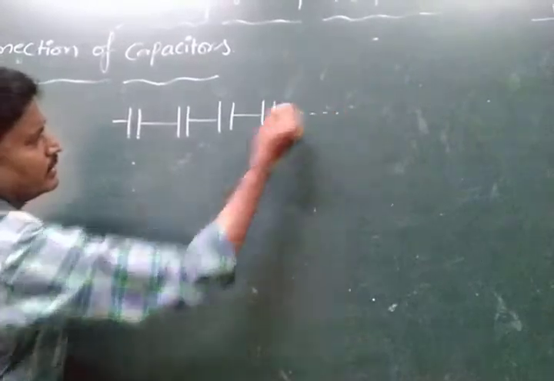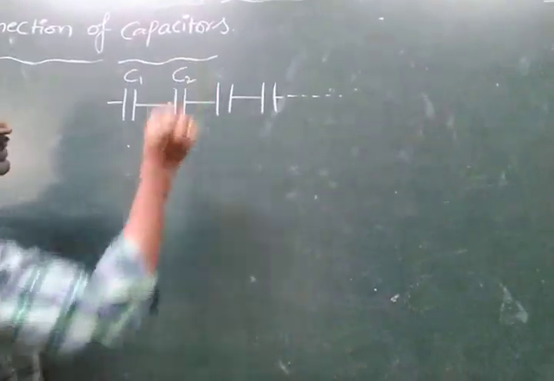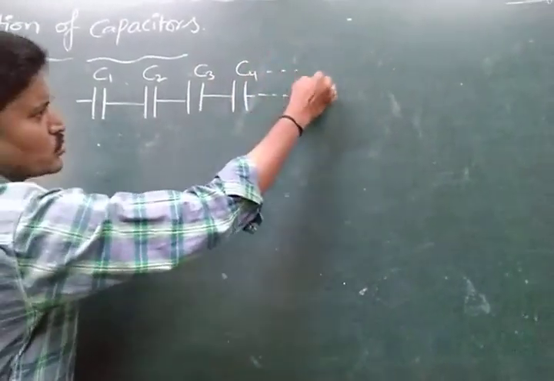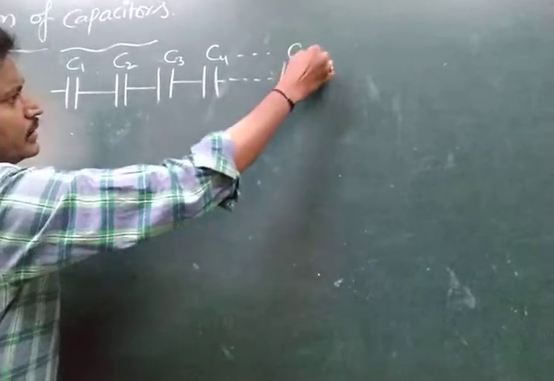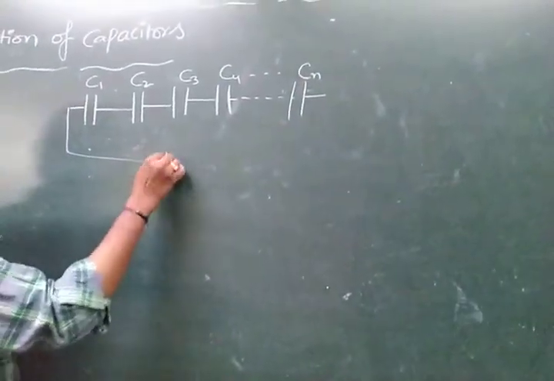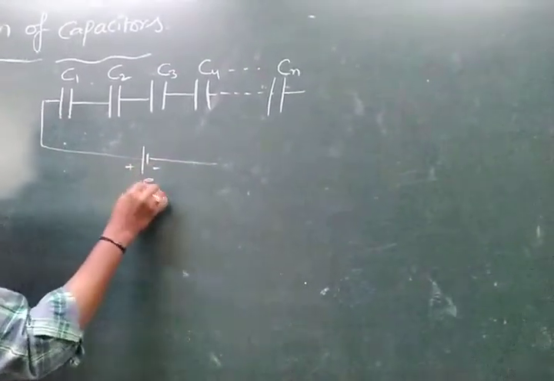Here capacitor capacity C1, second capacitor capacity C2, third C3, C4 and so on, then Cn, they are connected in series with a battery. So this is the battery, voltage is E.